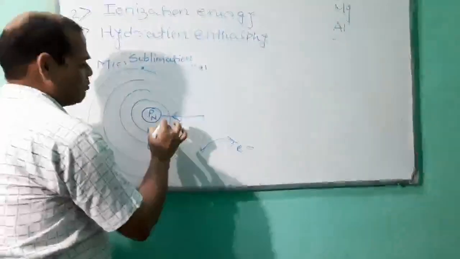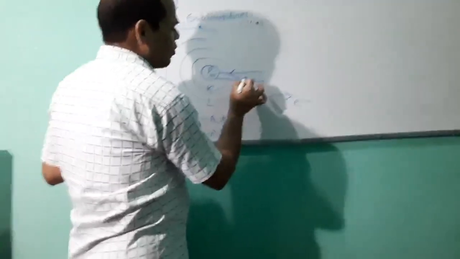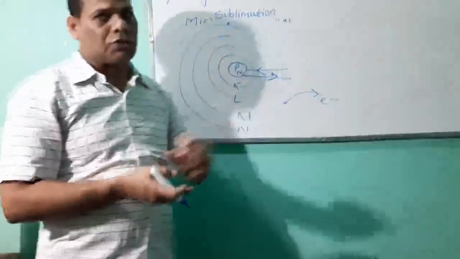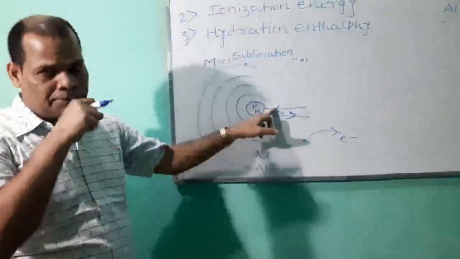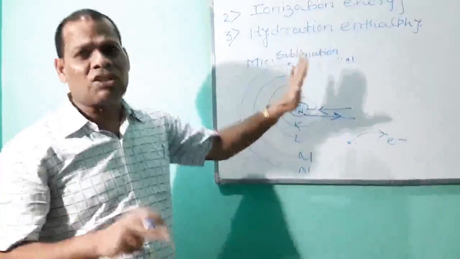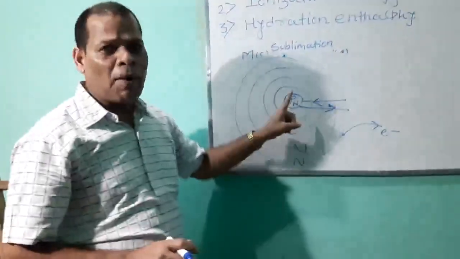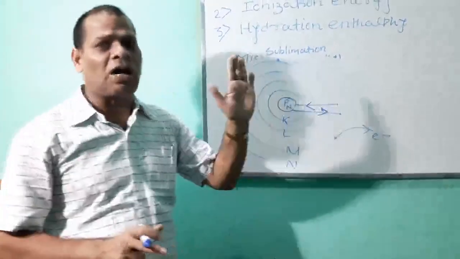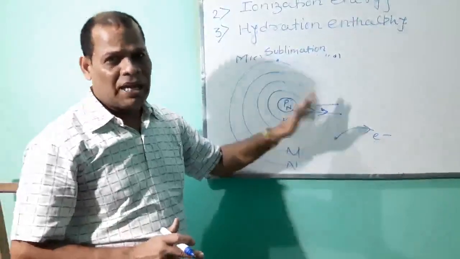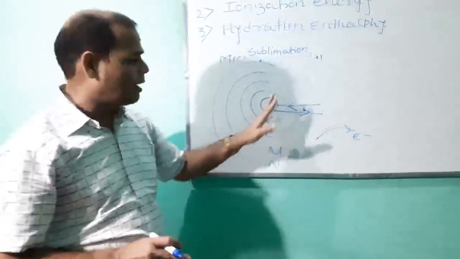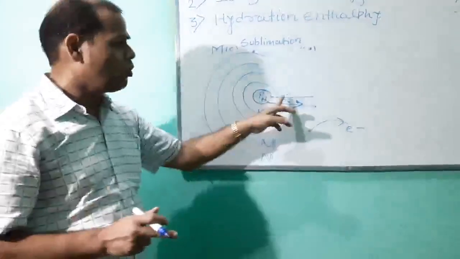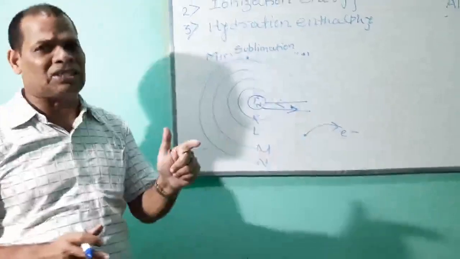At the same time, the electron is trying to pull the nucleus outwards. These two forces act simultaneously, and as long as the number of protons and the number of electrons are equal, these two forces are balanced.